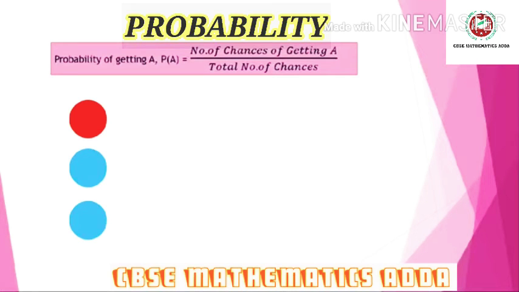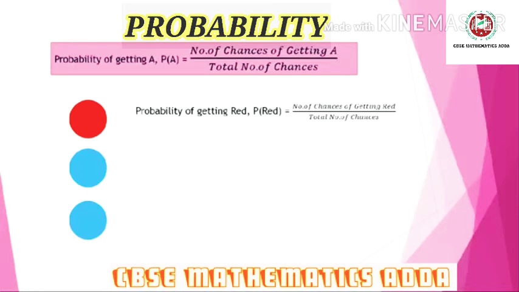There are 3 bowls, 2 blue bowls and 1 red bowl. The probability of getting a red bowl, which we normally write as P of red, is the number of chances of getting red divided by the total number of chances.